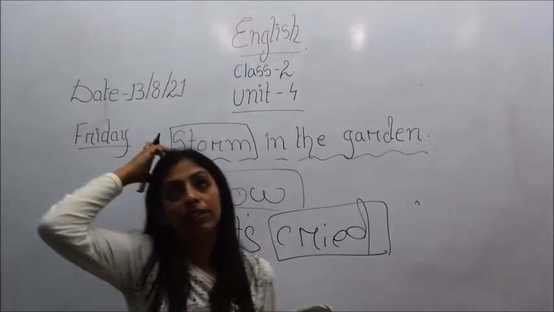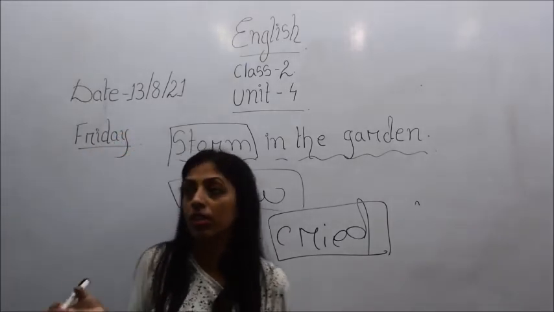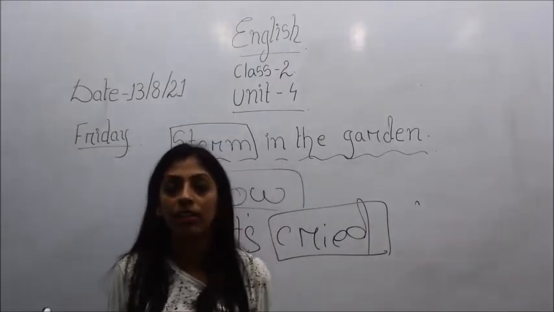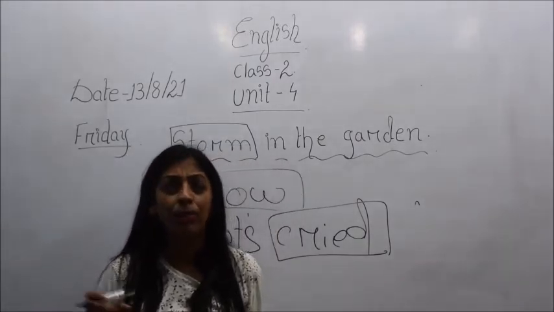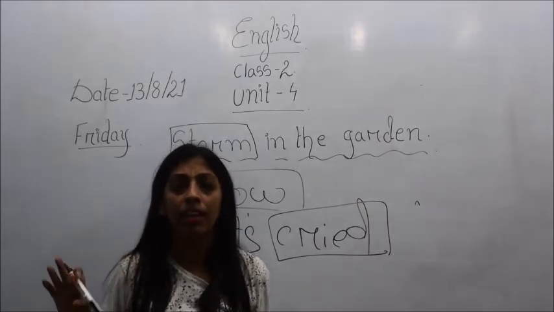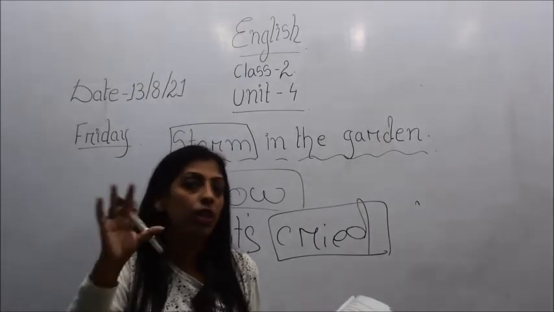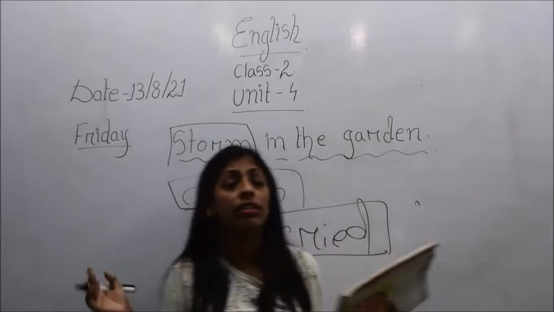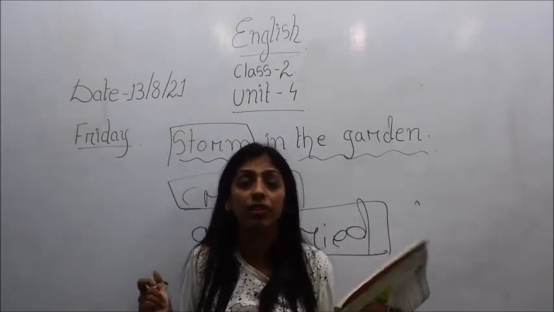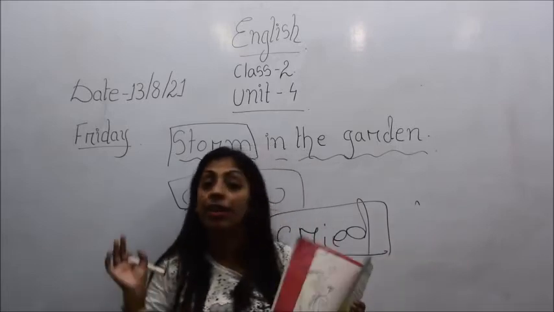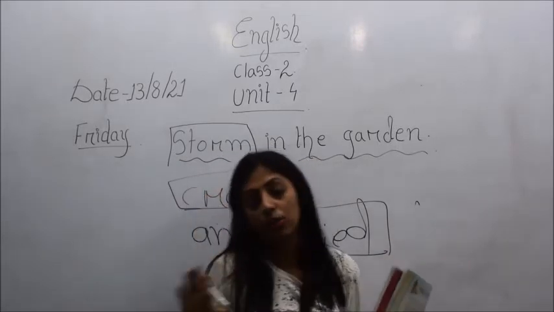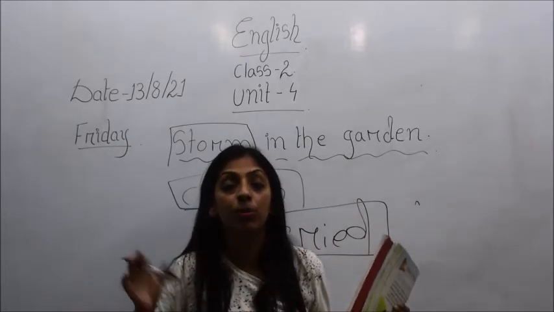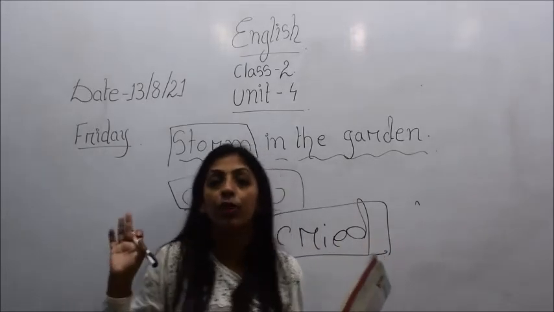So children, it so happens even with you, suppose in the afternoon you went somewhere to play, and suddenly the weather became very bad, and you are out of home, then you know that your mother will be worrying, right? Since everyone's mother worries for their children. Similarly, in the case of insects and animals also, it is the same. Mothers worry for their children.